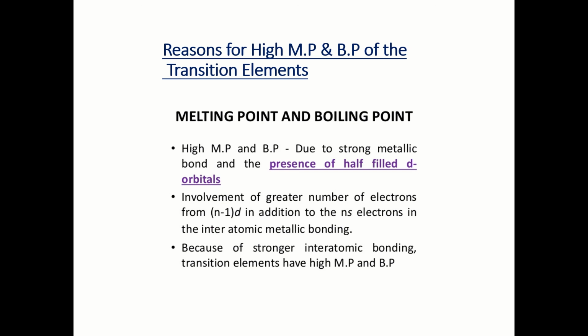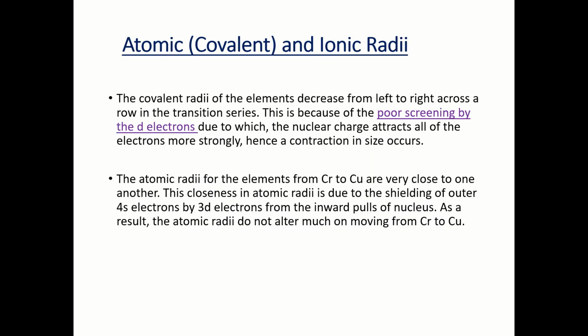Now the reason for the high melting and boiling point of the transition metals. The high melting and boiling point is due to the strong bond and the presence of half-filled d orbitals. The next point is the involvement of a greater number of electrons from (n-1)d in addition to the ns electrons in the interatomic metallic bonding, and because of the strong interatomic bonding, transition elements have high melting and boiling points.